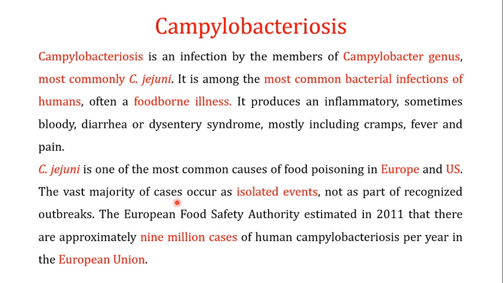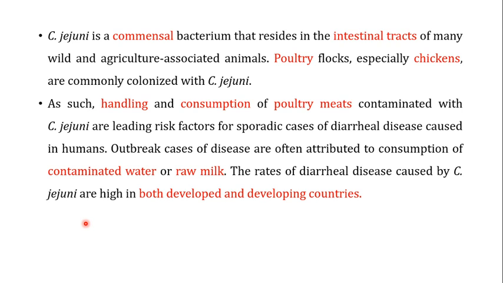And the vast majority of cases of C. jejuni occur as isolated events and are not part of recognized outbreaks. The European Food Safety Authority estimated in 2011 that there are approximately 9 million cases of human Campylobacteriosis per year in the European Union. So this is a very huge number of cases, but these cases usually occur as isolated events and are not recognized as outbreaks.